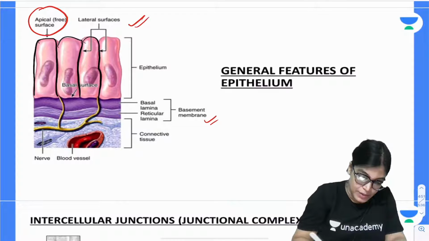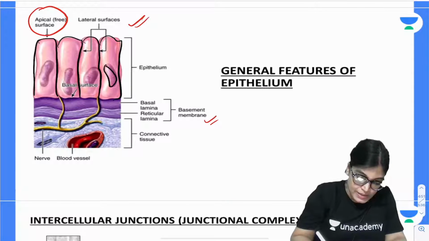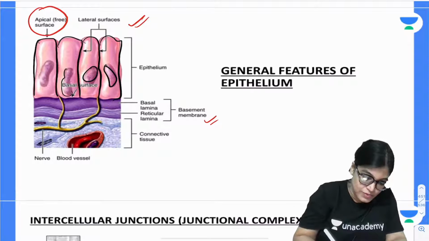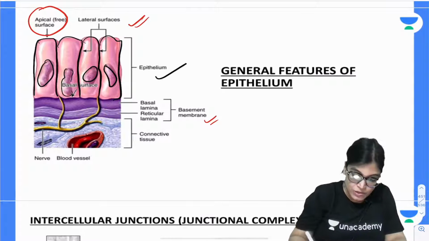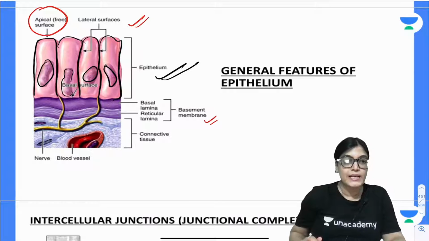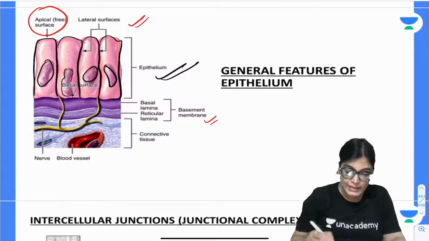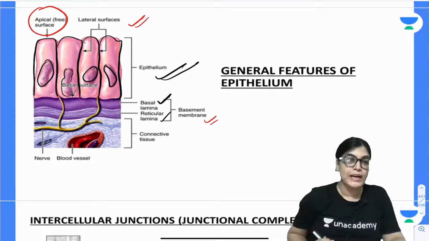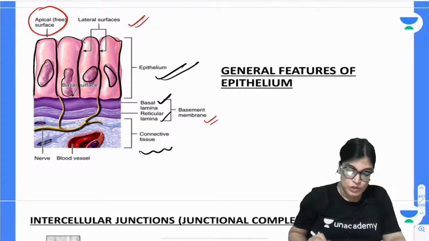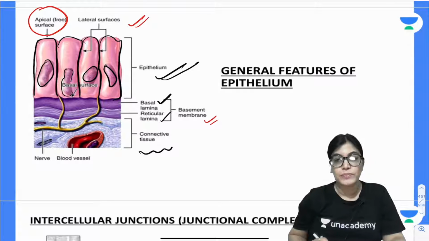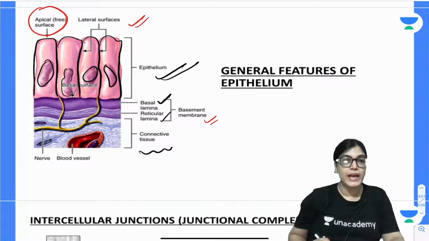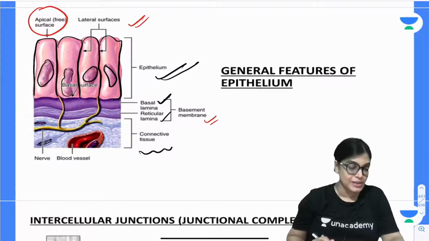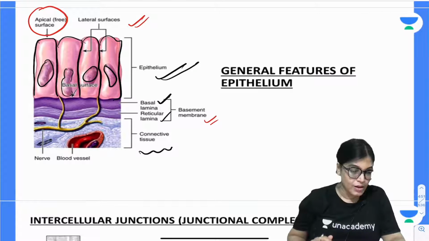This is the apical part which you are seeing, and on the basal aspect these are the nuclei which you are seeing. The basal aspect of the epithelium has the nucleus also, and underlying the basal aspect we have the basal lamina and the reticular lamina in the basement membrane. Underlying the basement membrane we have connective tissue. These are the general features of epithelium. The apical aspect can be appreciated, and also the basement membrane having the basal and the reticular lamina.